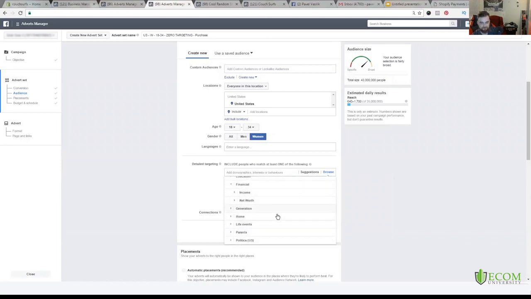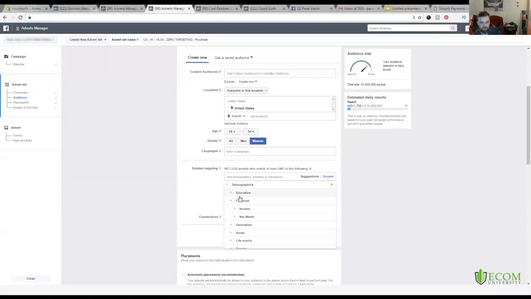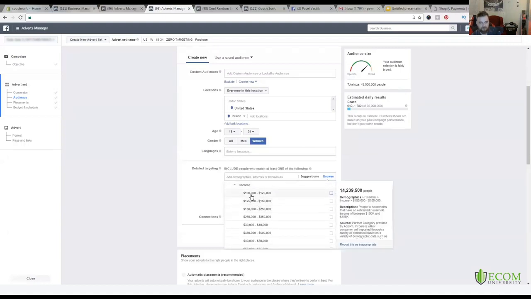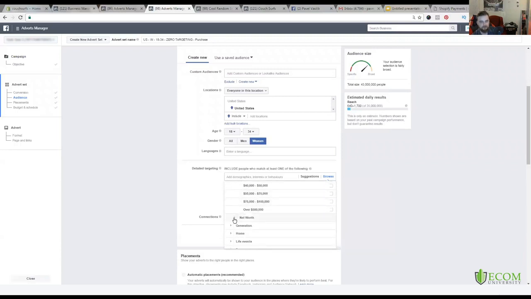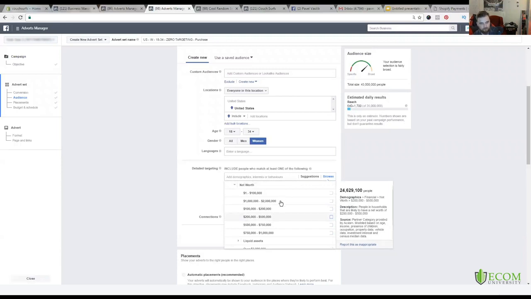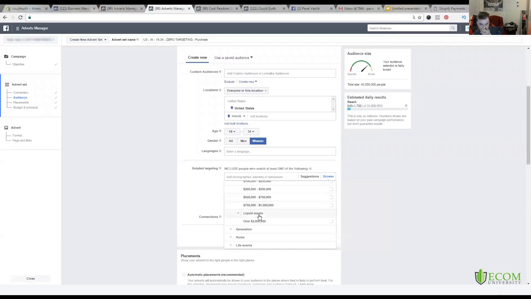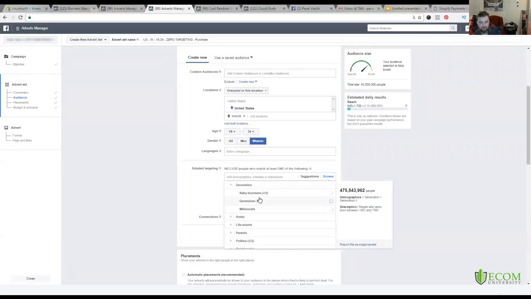So let this load up for a second. It's going a little bit slow here. So financial status by their income, if they're earning $100,000 to $125,000, 125 to $150,000. So you could see the different income ranges that you can target. You could target by net worth, people that were worth like $1 million to $2 million, and even people that are worth $1 to $100,000. So you could target by that. You could do by liquid assets, by generation. So you could pick like the baby boomers, the Generation X, the millennials.